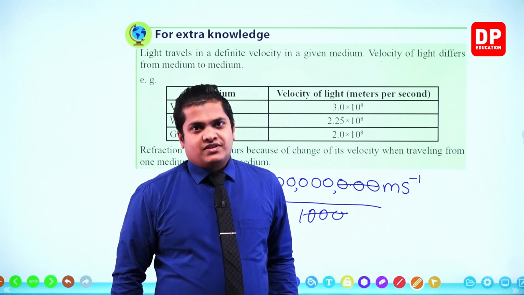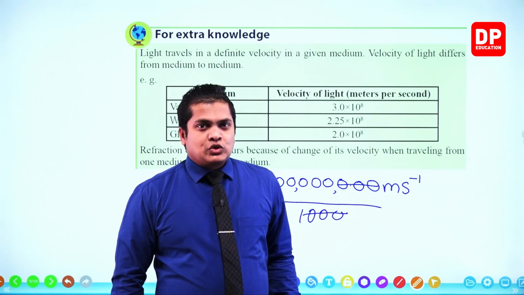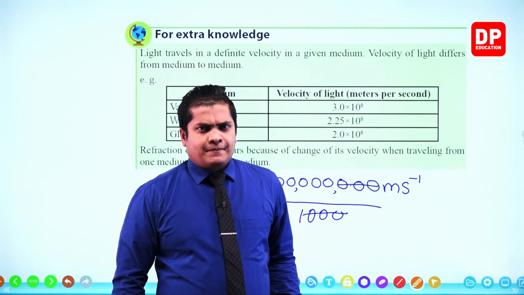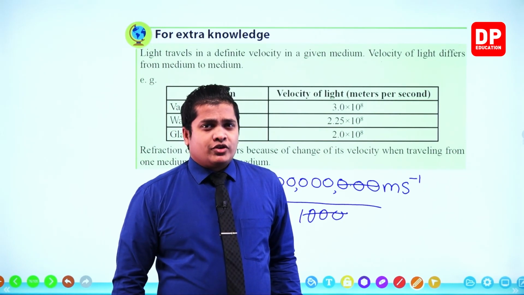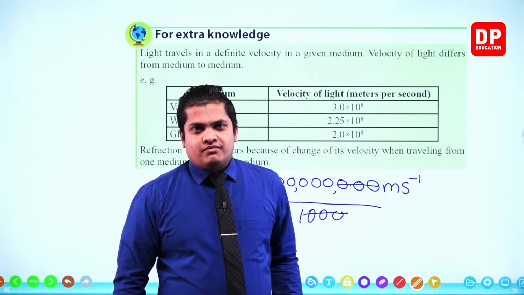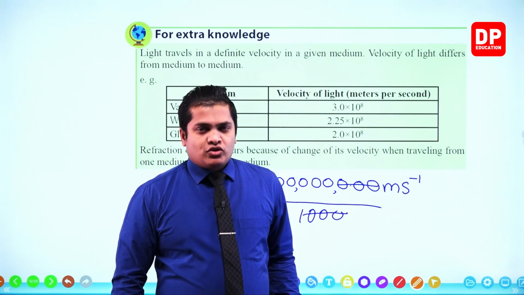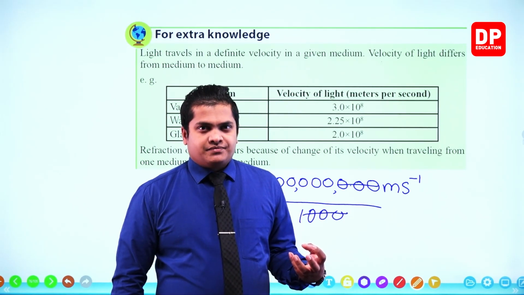You know that our universe keeps expanding because of the Big Bang. I think you have heard about the Big Bang, right? So because of the Big Bang, our universe keeps expanding, and this expansion is going to go beyond the speed of light. Actually, we won't be able to measure the speed. The scientists have predicted that the expansion of the universe is happening even beyond the speed of light.